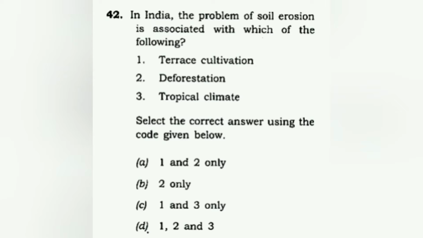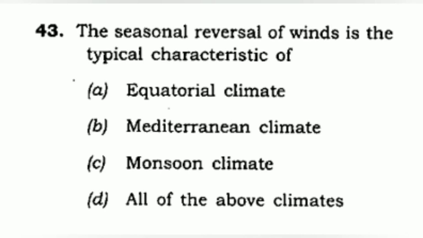Then we move to our next question for today. The seasonal reversal of winds is the typical characteristic of which climate? In the equatorial climate, you have rain all throughout, so that cannot be an option. In the Mediterranean climate, there is no seasonal reversal of winds, and the Punjab winter rain is affected because of that Mediterranean climate, so that's also not an option.